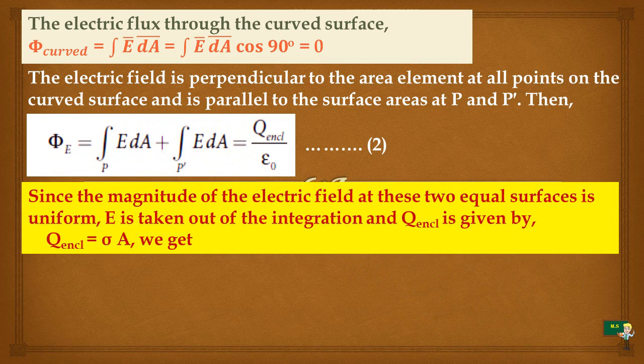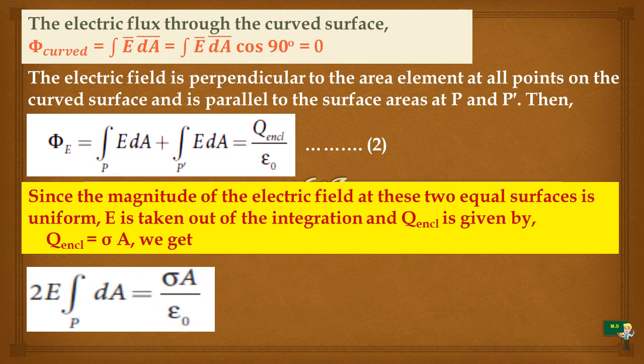Since the magnitude of the electric field at these two equal surfaces is uniform, E is taken out of the integration. Q enclosed is equal to sigma A, and substituting all this in the equation, we get 2E into integral over P of dA, which is equal to sigma A by epsilon naught, because we substitute sigma A instead of Q enclosed and take out the 2E.